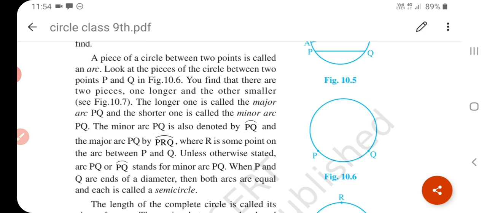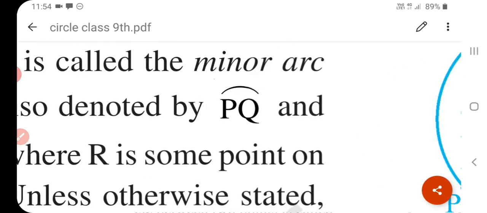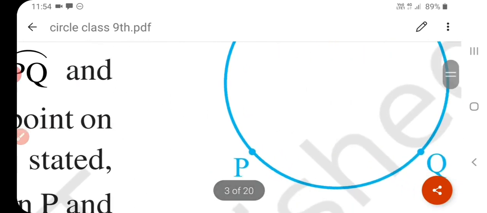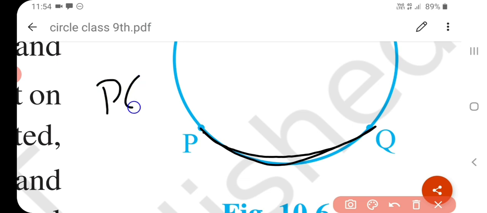See here, this is the sign of arc. What is drawn above PQ, son? Arc. Okay, meaning if you take two continuous points on a circle, see here this is P and Q, these two continuous points, this is called an arc of a circle and we can write it as PQ with an arc sign, or you can write PQ arc. Okay, so this way this is called an arc of a circle.